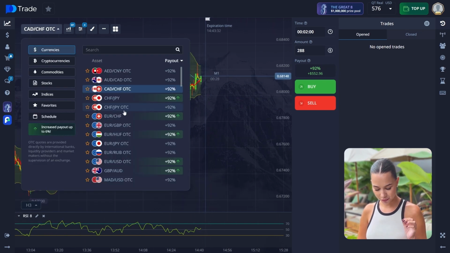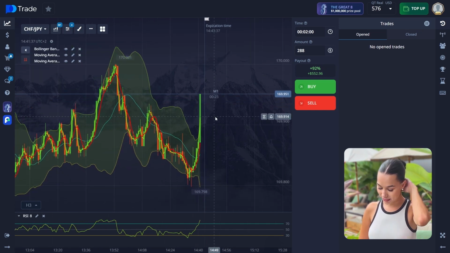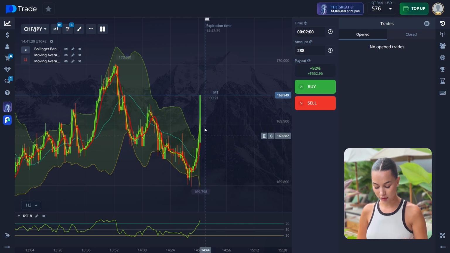So now we're gonna find another situation where we can open a trade. Oof, it's a pretty good one if we were here earlier, but not for now, definitely.